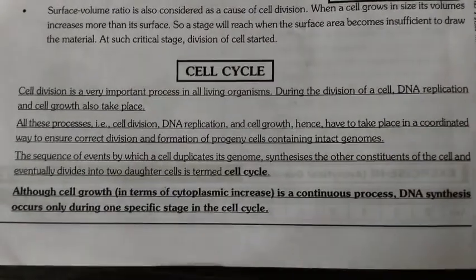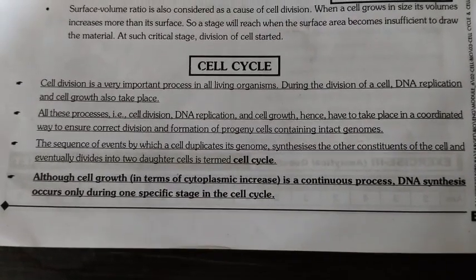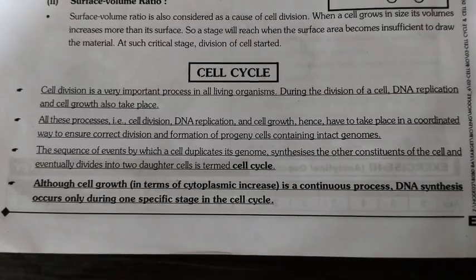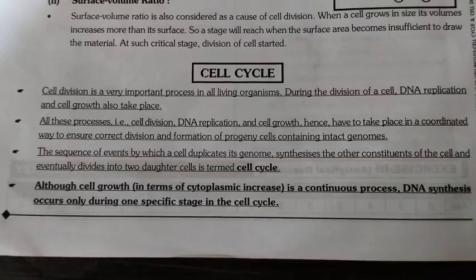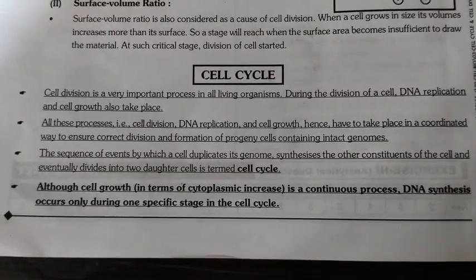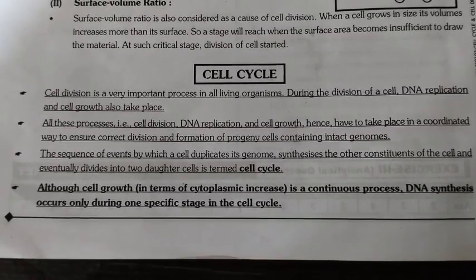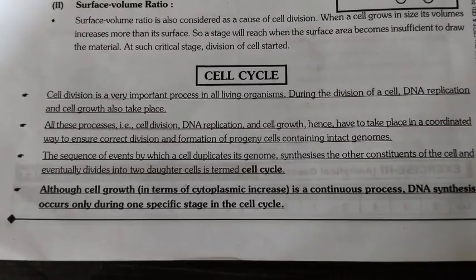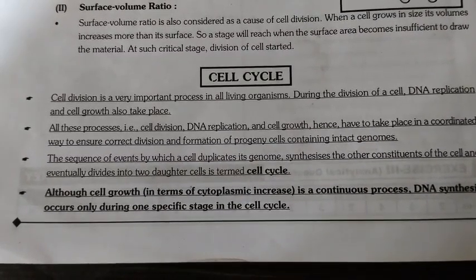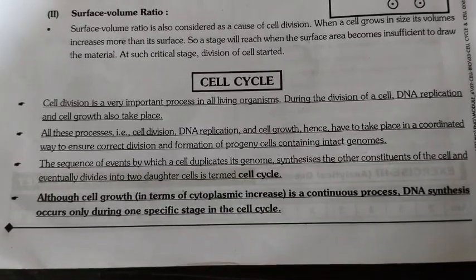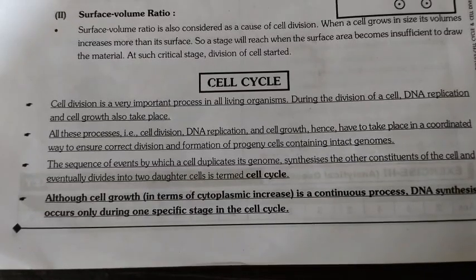Cell cycle. Cell division is a very important process in all living organisms. During the cell division of a cell, DNA replication and cell growth also take place. All these processes, for example cell division, DNA replication, and cell growth, hence have to take place in a coordinated way to ensure correct division and formation of progeny cells containing intact genomes. The sequence of events by which a cell duplicates its genome, synthesizes the other constituents of the cell, and eventually divides into two daughter cells is termed cell cycle.